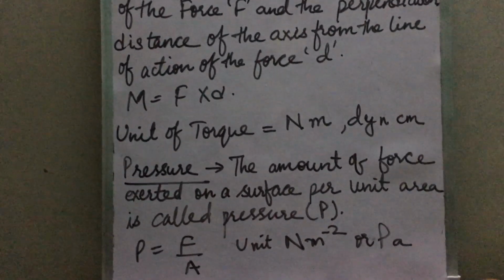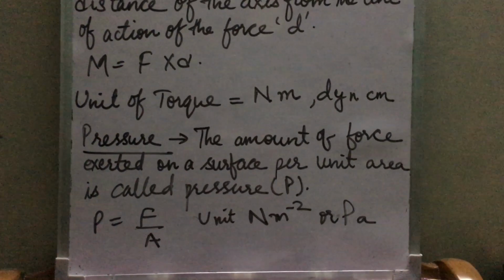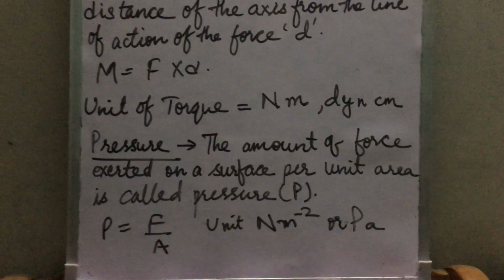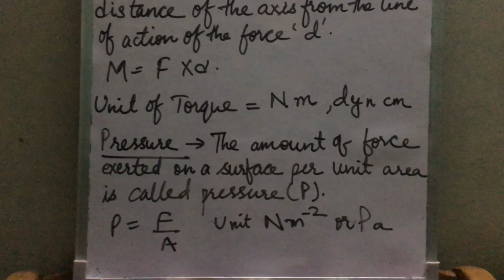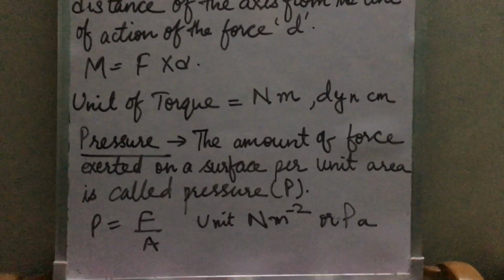The formula of pressure is pressure equals force by area. And the SI unit is what? The force unit is Newton and area's SI unit is meter square. So the pressure unit is Newton per meter square, or we can say Pascal, Pa.